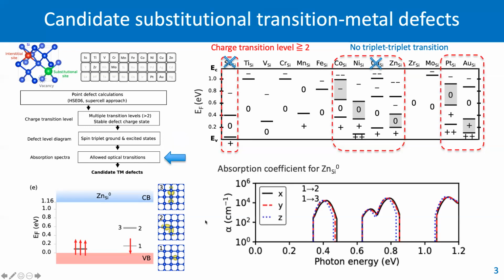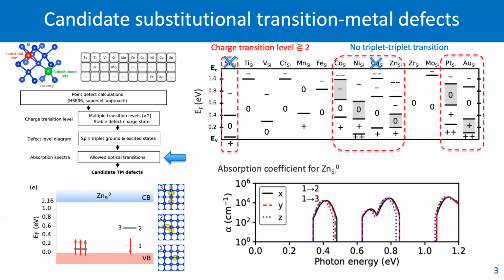Next, we need to make sure those transitions are allowed. To do so, we look at the absorption coefficient for the substitutional defects. And for this transition, we find that it is pretty bright, on the order of 10 to the power 4 per centimeter. So that means these transitions are optically allowed.